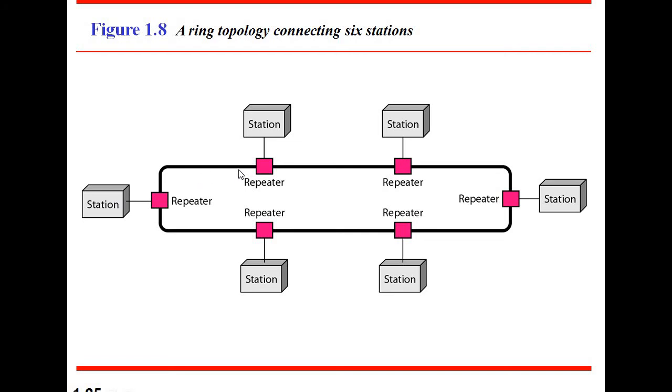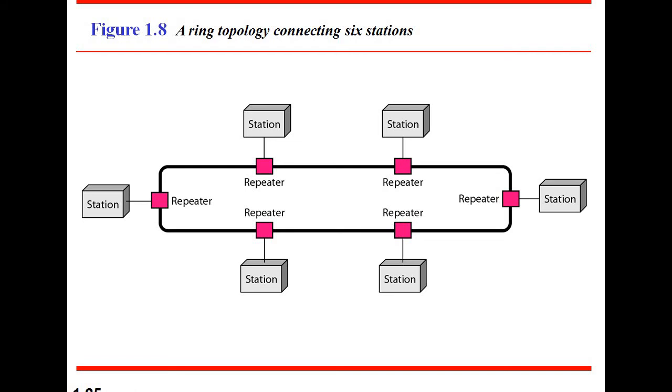Here, station 2 transmits the message it receives from station 1, station 3 retransmits what it receives from station 2, and station 4 retransmits the message it receives from station 3. Like that, all the systems communicate with each other.